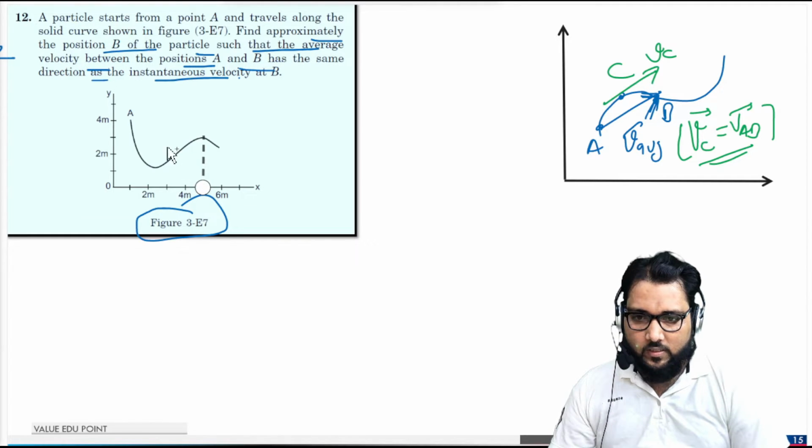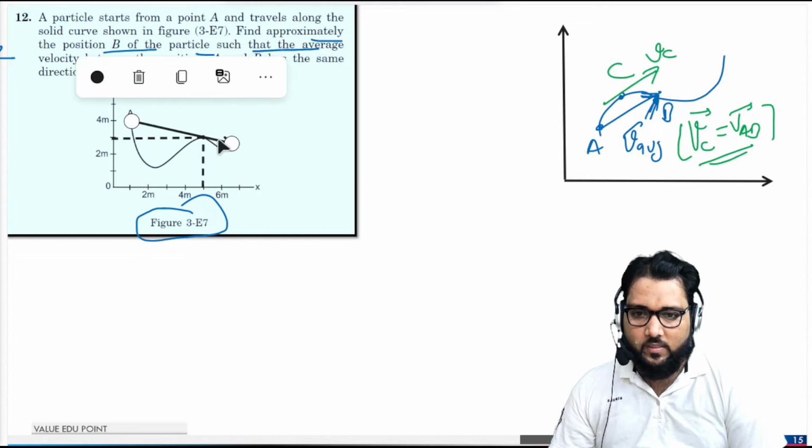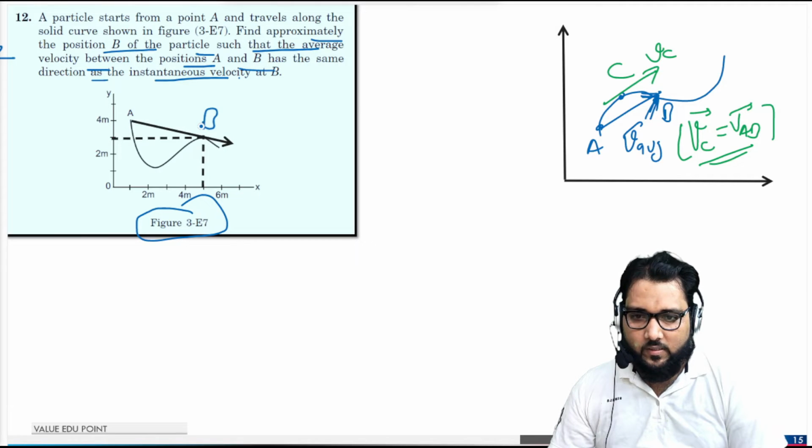Okay guys, look at this point. And again, if I join this, look at this point, you can easily, when you join this to this, this is the point B, this is the point A, this is the average velocity. A average velocity, this is the direction of average velocity. And again, the direction of instantaneous velocity at the point B, that is also,